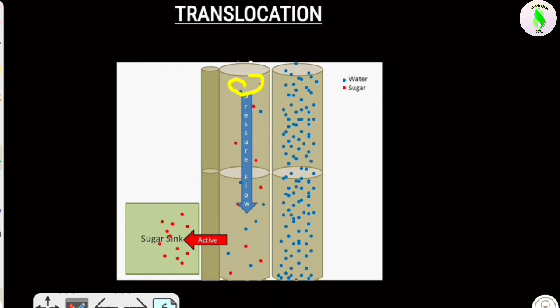That's why it goes into other parts of the plant. In the downward direction there is the root; in the upward direction it can go into the branches, buds and whatever other parts of the plant.